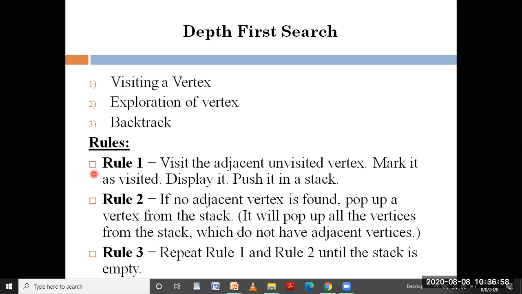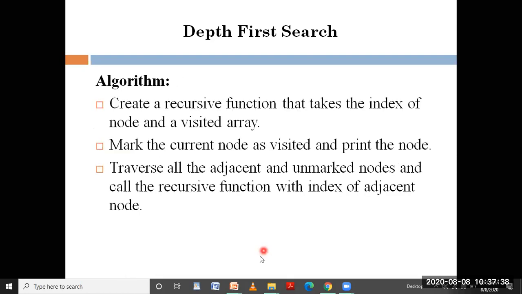The second rule: if no adjacency vertex is found, pop a vertex from the stack. That will tell you from where you should start and keep going further. Repeat these two rules until you find no unvisited vertices in the given tree or graph. If you still get an unvisited node, it should be marked as visited, and then you should look further. You terminate this process once you are unable to find any unvisited vertices in the tree.